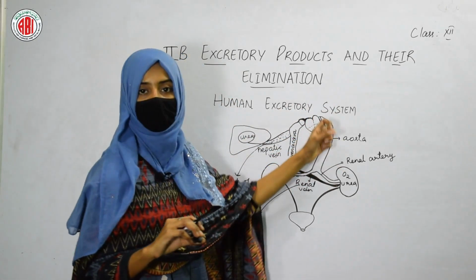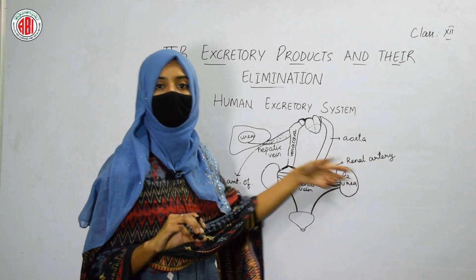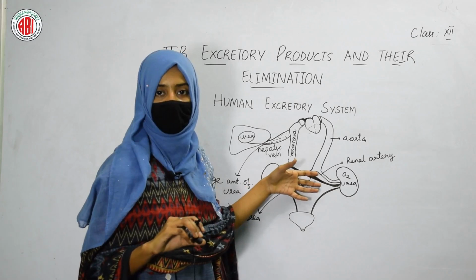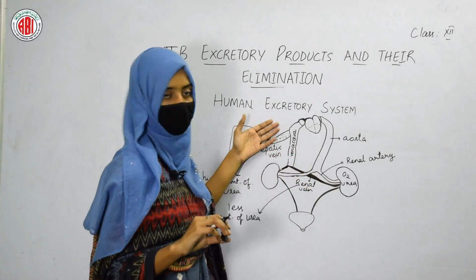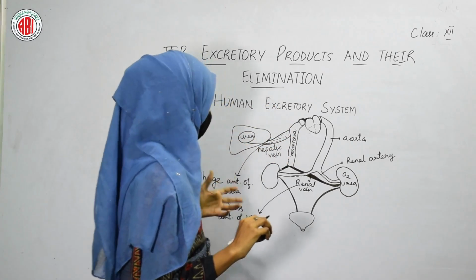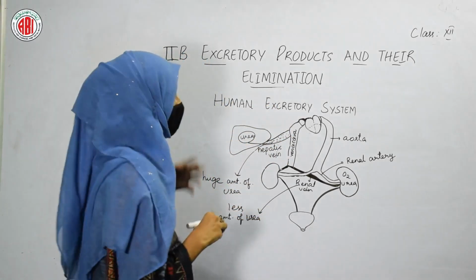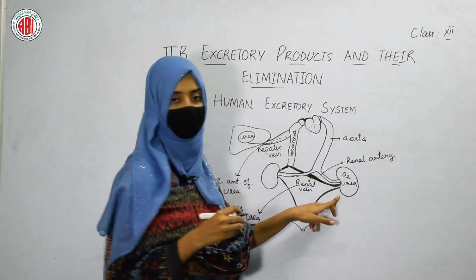Renal artery carries oxygenated blood, supplies it to the kidneys. Renal vein takes the deoxygenated blood from the kidneys and gives it to the vena cava. This is how the renal artery and renal vein play an important role in supplying oxygenated blood and in taking the deoxygenated blood from the kidneys.